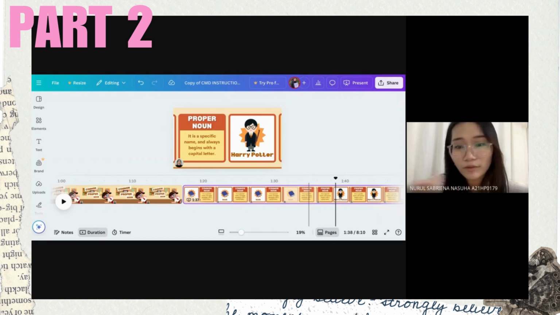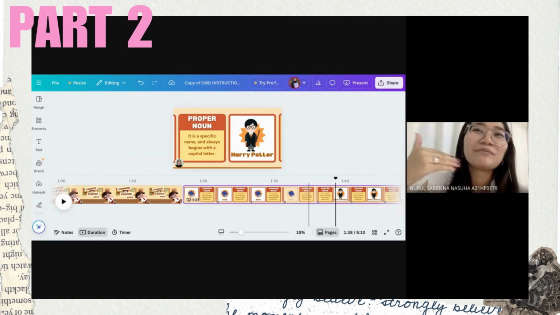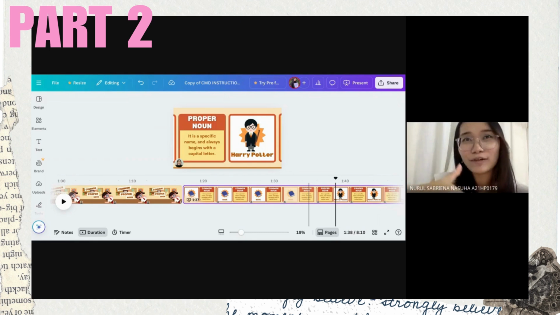So instead of just a normal grammar lesson, it turns the lesson into something more interactive and enjoyable for the students. And also, we believe that it could help maintain and retain the students' focus and also attention. So in hopes that it will increase students' participation and learning as well.